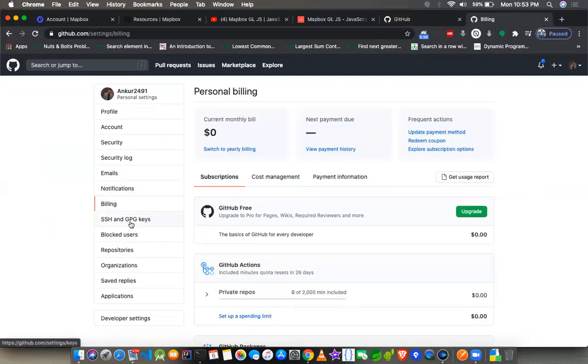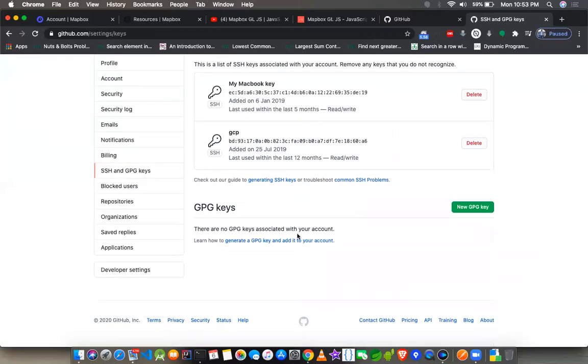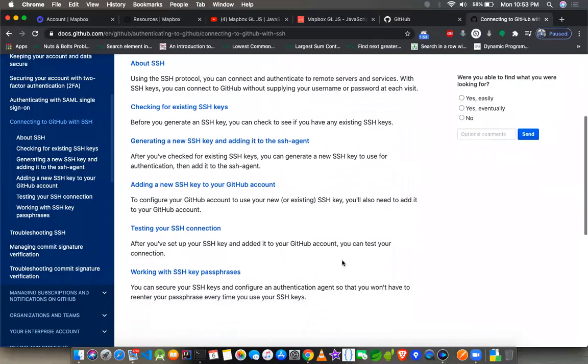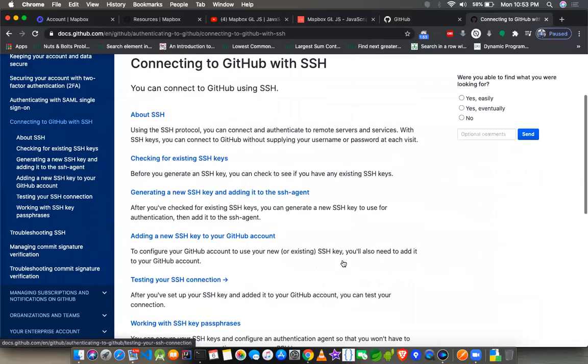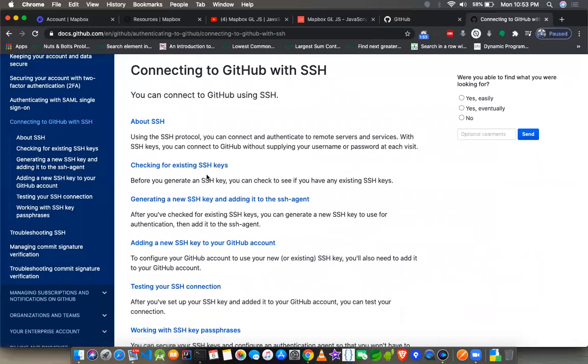And if you want to know exactly how this works, you can refer to the documentation they have given, and check out the guide to generating SSH keys and common SSH problems. They have the complete documentation available. Now this is just for the first step when you add a new GitHub account, and let's say you have a new laptop, or maybe your machine is still not configured.